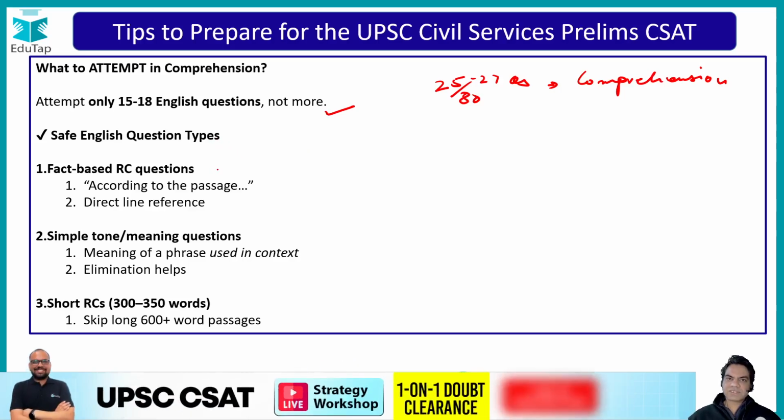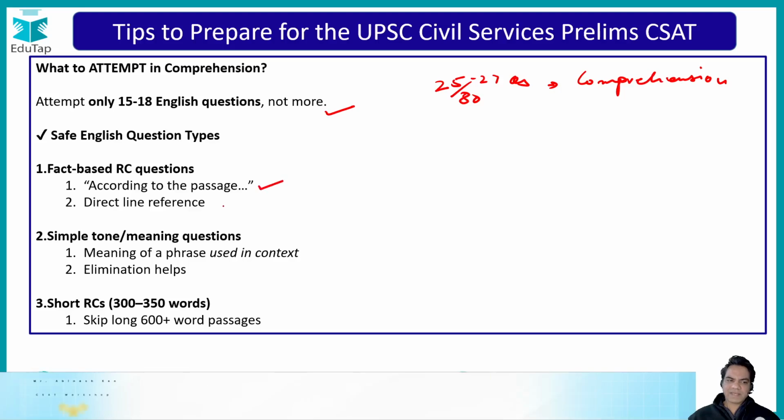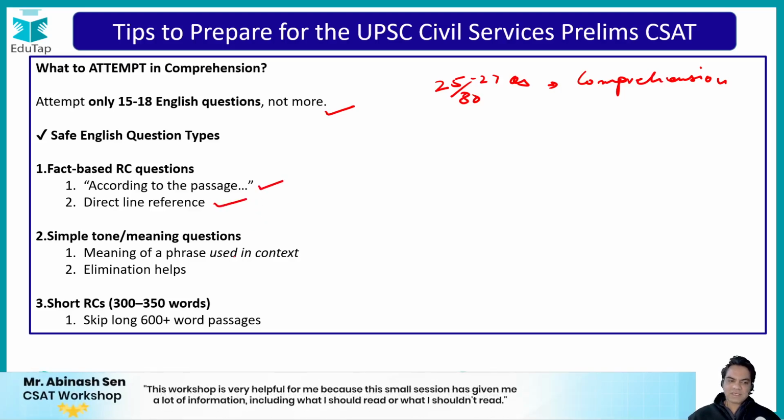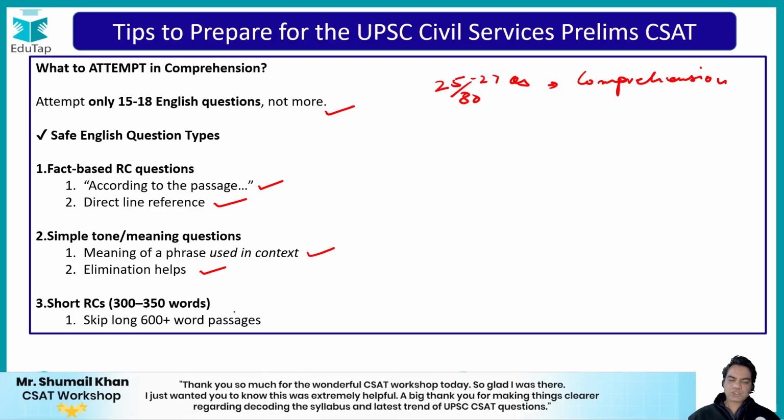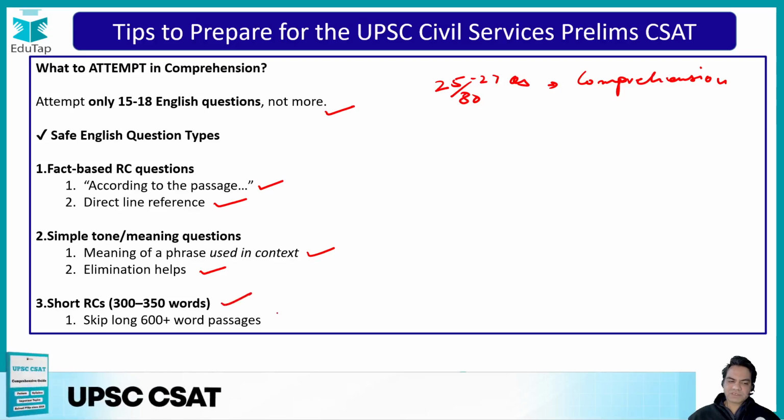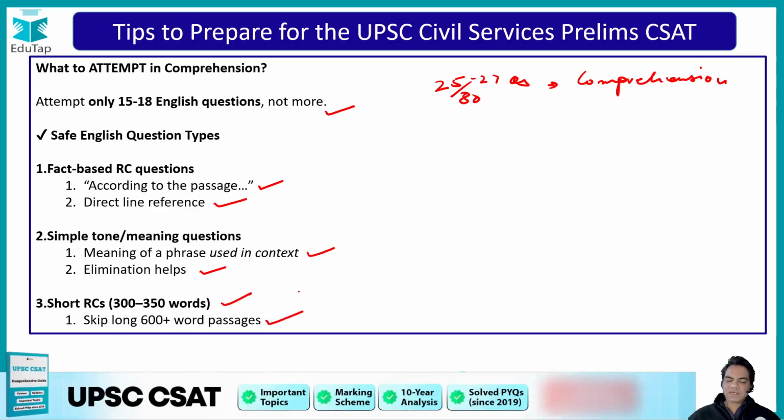So what is a safe set of questions in the RC? Fact based questions, for example, questions like according to the passage or there is a direct line reference. Simple tone or meaning questions like meaning of a phrase which is used in context, where the elimination method helps. And short RCs where you only have 300 to 350 words. Skip long passages. If there are more than 500 or 600 words, skip that passage. That is going to waste your time.